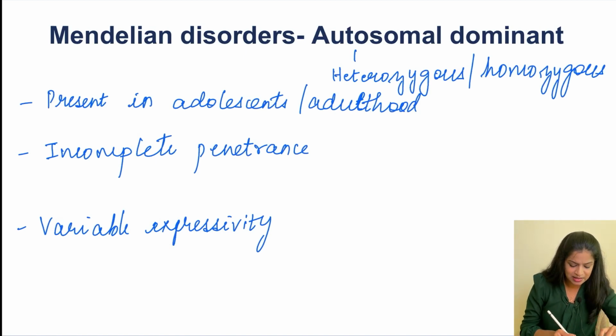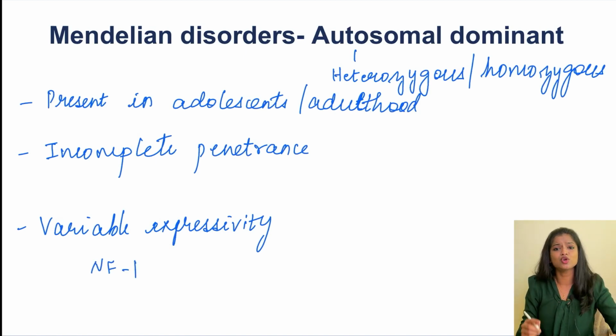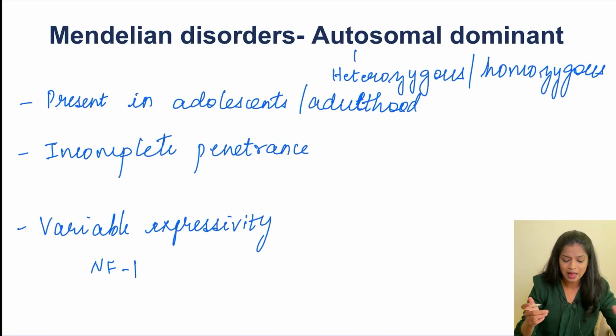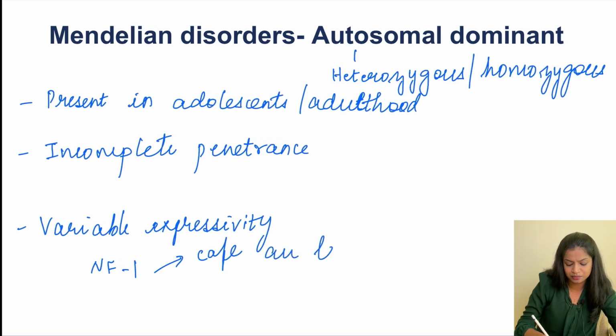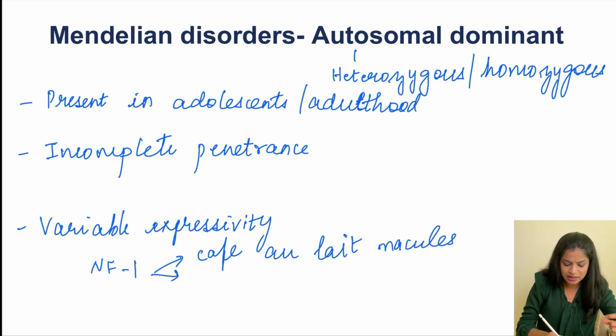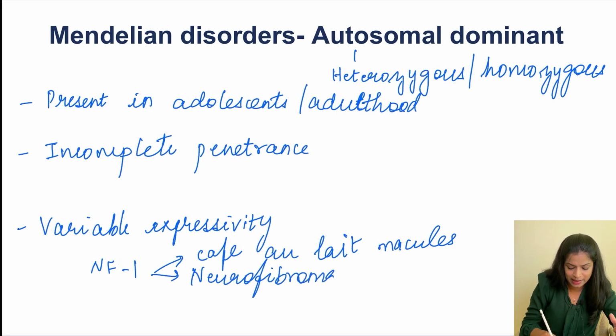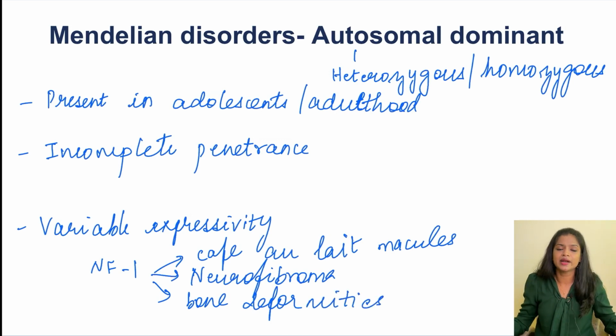Let me give an example of neurofibromatosis. Neurofibromatosis is an autosomal dominant disorder. In this disease, the gene which is affected is the NF1 gene. When the NF1 gene is mutated, some people tend to develop cafe-au-lait macules, the skin spots. Apart from that, certain people are going to develop neurofibromas. Some people will develop bone deformities and some people will develop skin tumors as well. So based on the presentation, it is going to be different for different individuals. That is what we call variable expressivity.